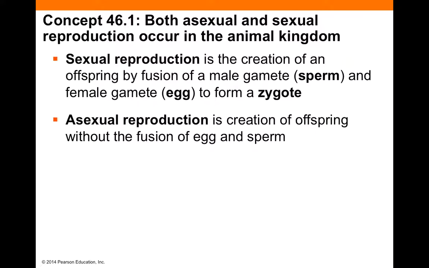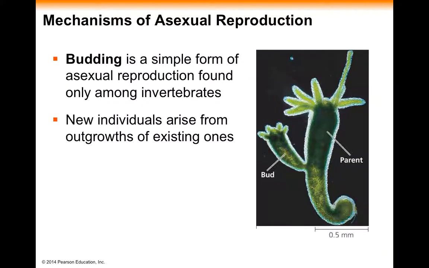Let's take a look at various methods of asexual reproduction. Common in simple invertebrates is a method called budding. This is simply where a new individual starts as an outgrowth from the parent and eventually breaks off to become its own organism. This organism shown in the picture is called a hydra, and every new baby hydra will be a clone of the original parent, genetically identical in every way.